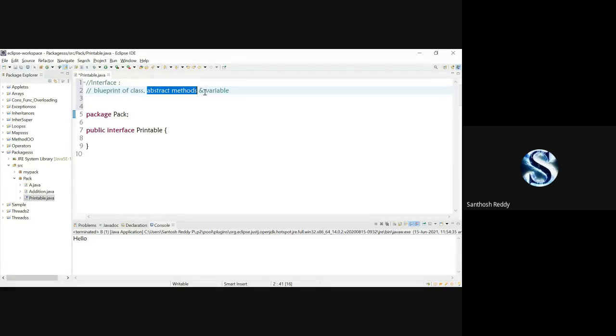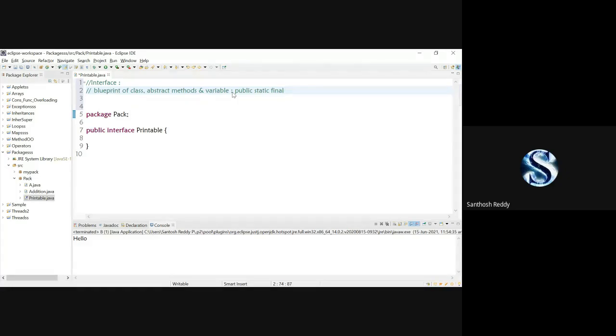Whereas coming to the variable, for a variable in an interface, the access specifier public and the static and final keywords will be applied by default.